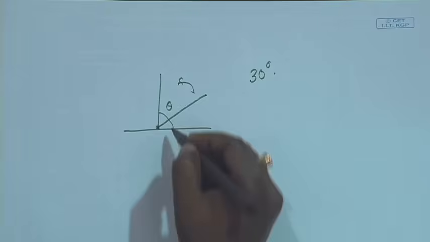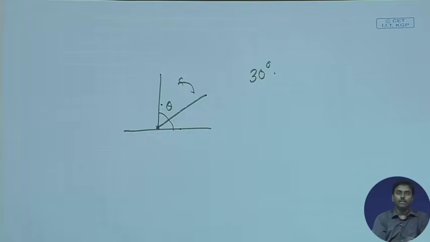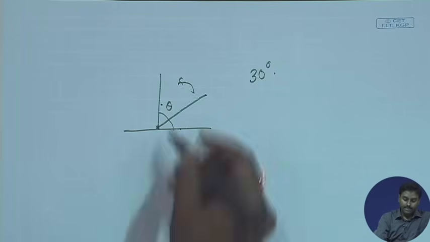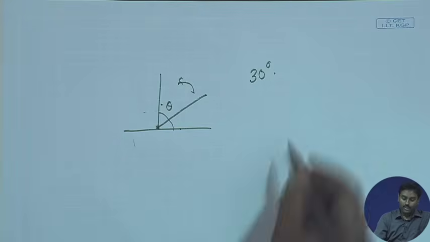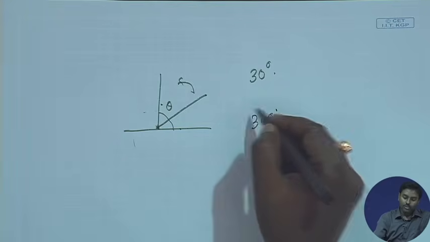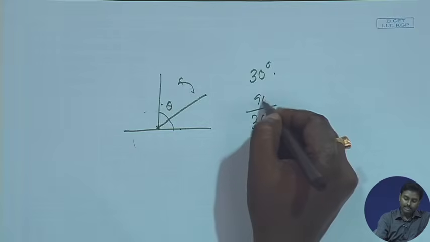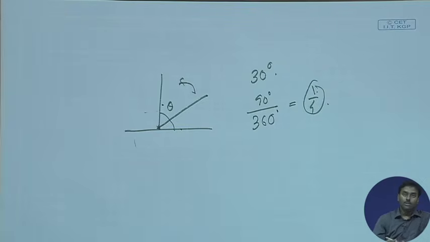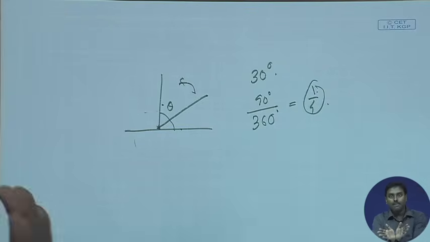But if I now specify an angle range, let us say between 0 to 90 degree, it will stop there, because things are equally likely. It has 4 quadrants, so it has 360 degree. Out of that, I want to cover this 90 degree, right. So, that must be my probability, which is 1 by 4. So, whenever I am specifying a range, I have a valid probability value, whereas if I specify a single value, no probability value is recorded.